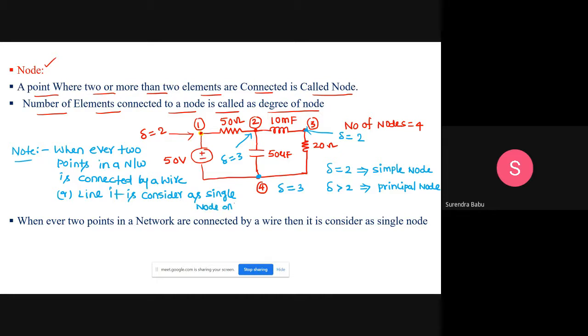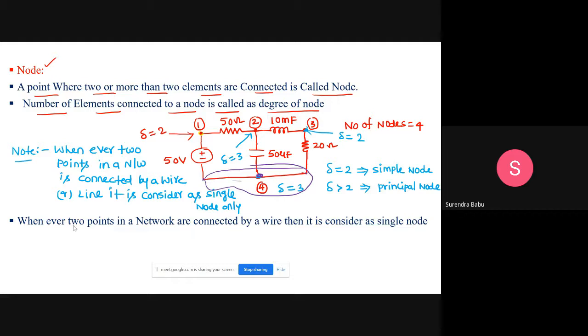Understand, students? Take this example only. In this, these 2 points are connected by a wire. Then this total is considered as how many nodes? Only one node. In a network, if any 2 points are connected by a wire or just a line, and we are not connecting any element, then it is considered as a single node only. This is the node.